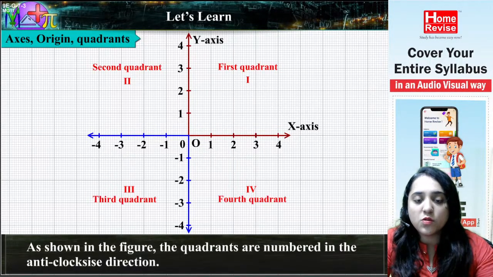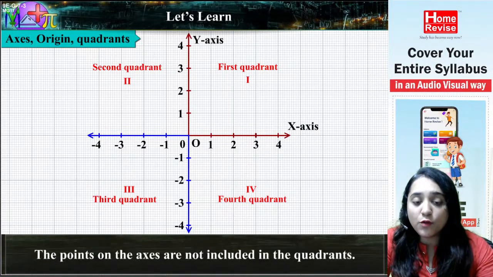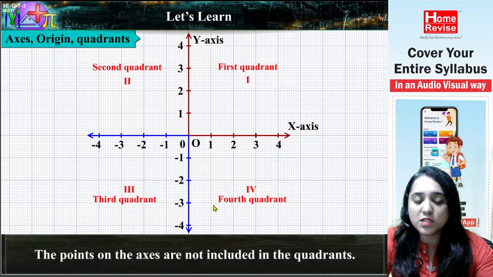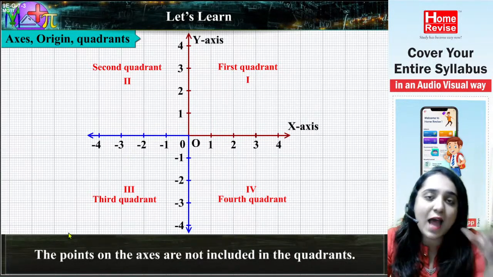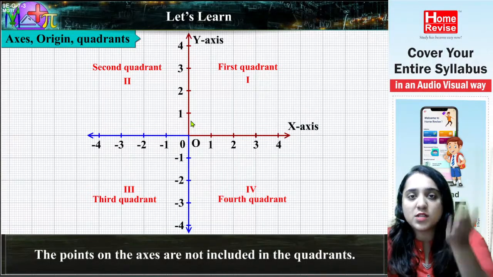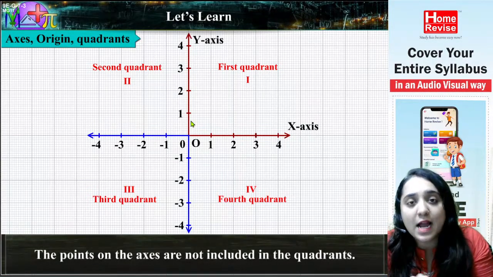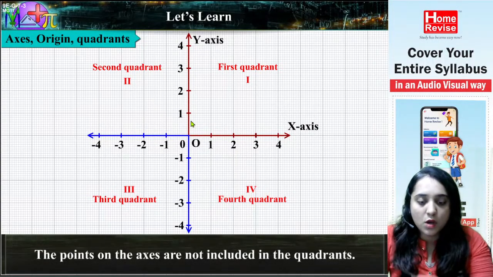The first quadrant, second quadrant, the third quadrant and the fourth quadrant. So whenever you are asked where is the first quadrant, you should know that this is the first, this is the second, this is the third and this is the fourth. Usually we think this goes clockwise, but it is not clockwise, rather it is anti-clockwise. We usually think first, second, third, fourth goes clockwise, but no, in this case it is anti-clockwise. So it is the first, second, third and fourth, going anti-clockwise. Okay?